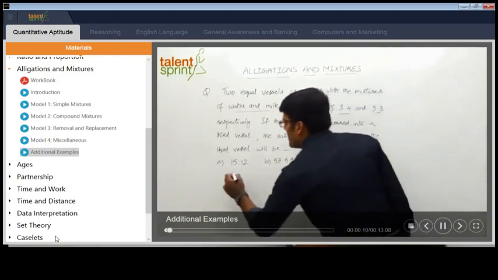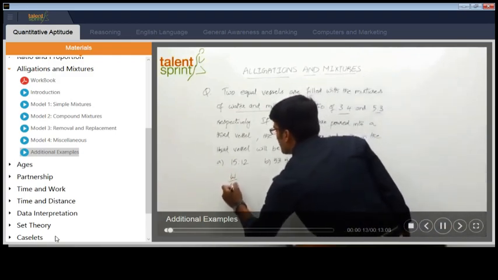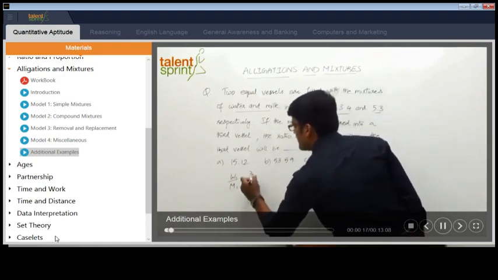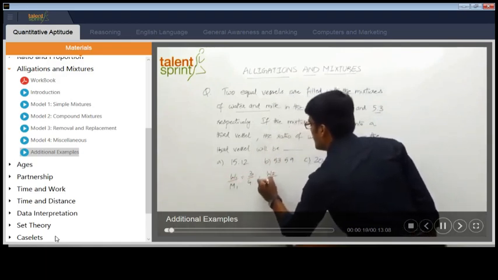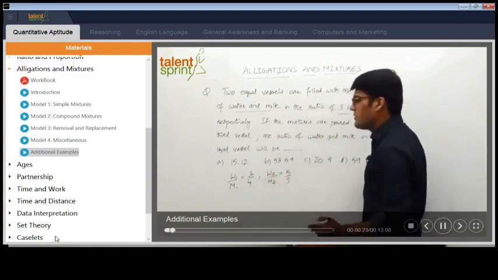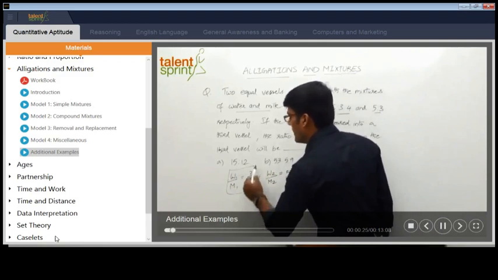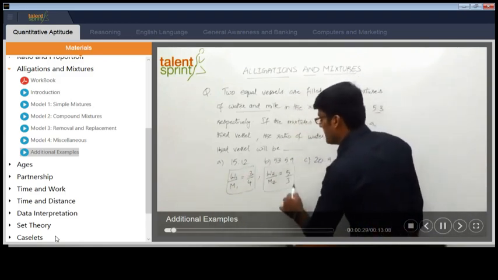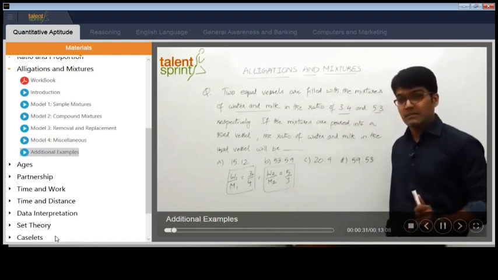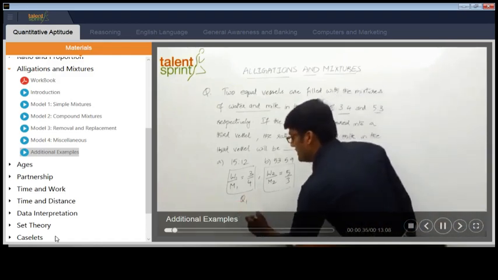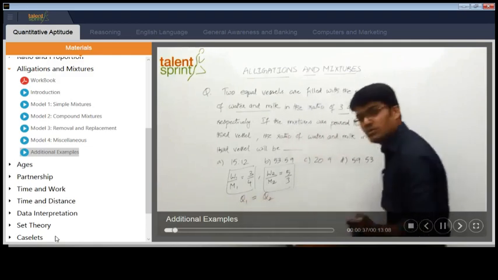So let's say W by M in the first vessel is W1 by M1. Let's take it as 3/4, and W2 by M2 in the second vessel is equal to 5:3. That means whatever is the total quantity of vessel 1, that is divided in the ratio 3:4, and whatever be the total quantity of the second vessel, that is divided in the ratio 5:3. But we also know that the total quantity of vessel 1 is equal to the total quantity of vessel 2.